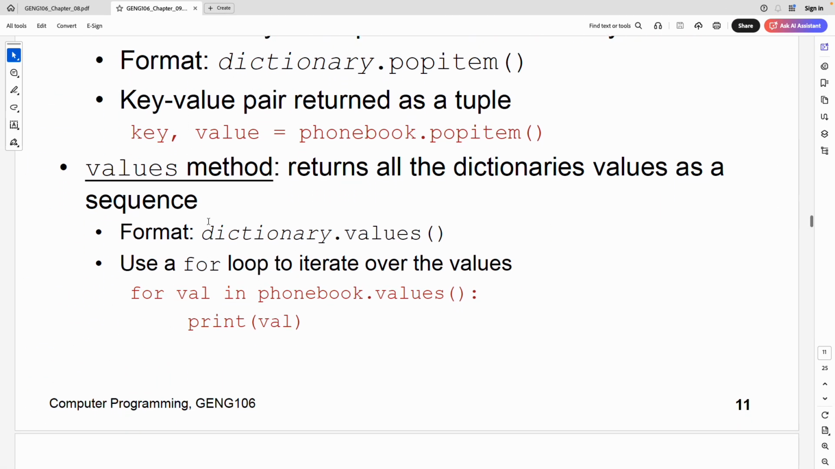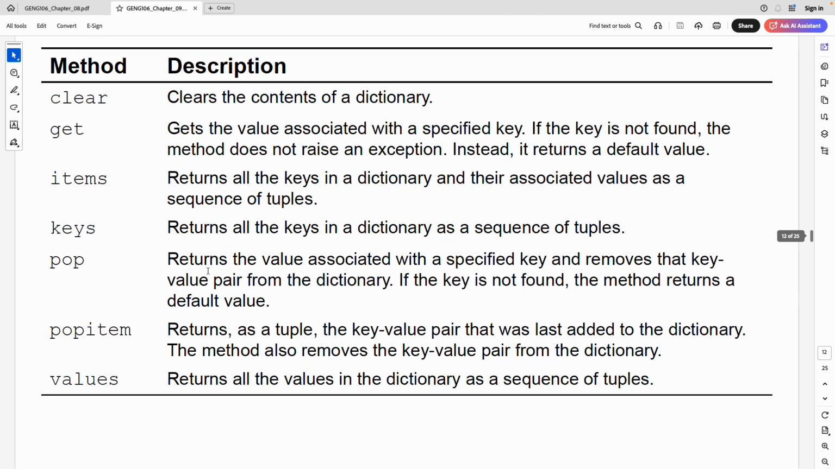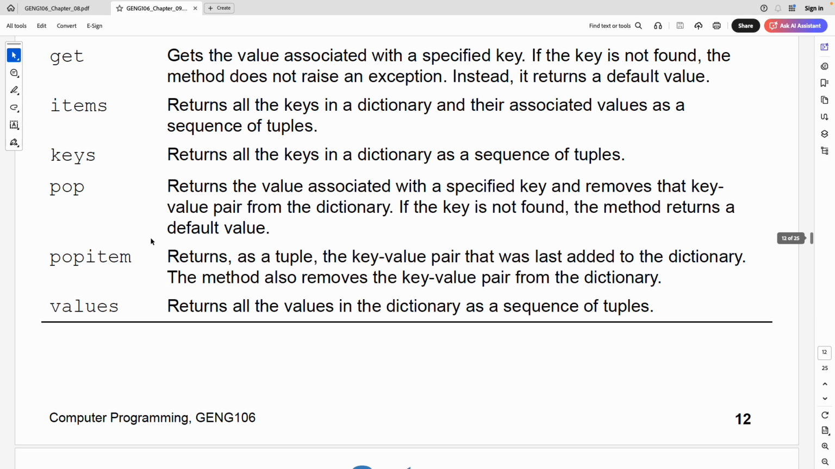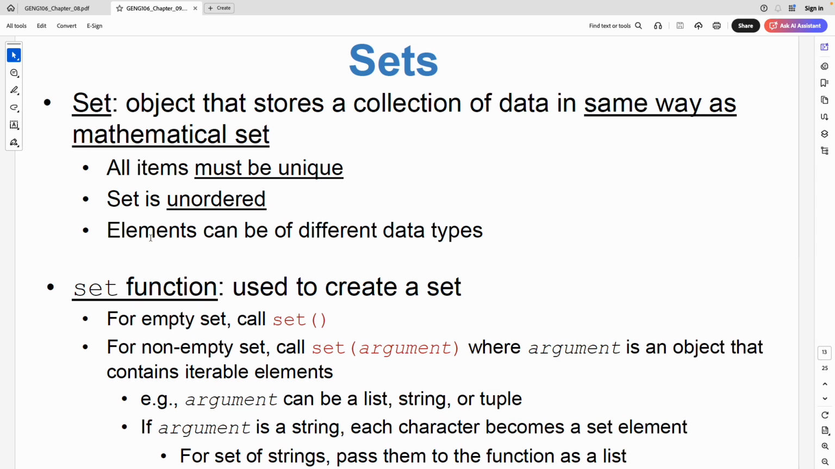We have already seen the values method. I had given the example, so I'm skipping that. And these are the functions that we have seen. So again, we have seen all these items. Do you have any question about the dictionaries? Now we will start another one, a set function. All right.